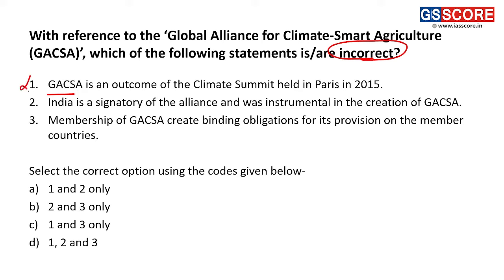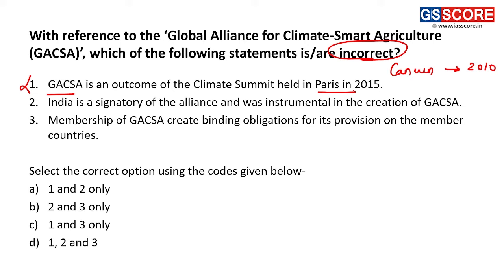So this statement is an incorrect statement because GACSA was the outcome of climate summit held at Cancun in Mexico in 2010, right?